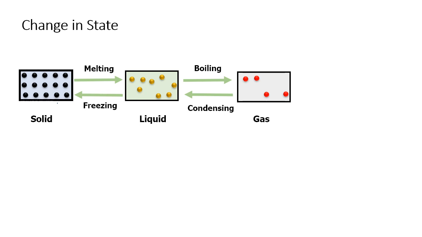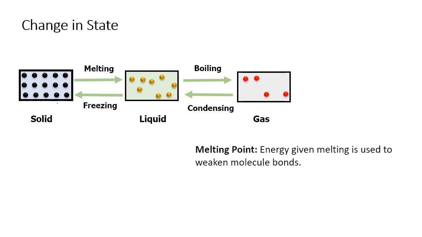The state change does not happen at any temperature. The specific temperature at which conversion from solid to liquid takes place is called the melting point. The energy given at melting point breaks the bond between the molecules. Suppose I take ice at minus 10 degrees centigrade. Then the heat given to the ice up to 0 degrees Celsius is utilized to increase the temperature of the ice. At 0 degrees centigrade, heat given will convert ice to water. This temperature is called the melting point. At the same temperature, conversion from liquid to solid also happens, but heat is removed from the substance in that process. The process corresponds to freezing.